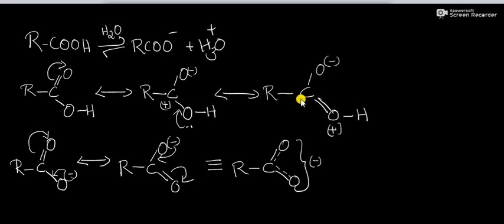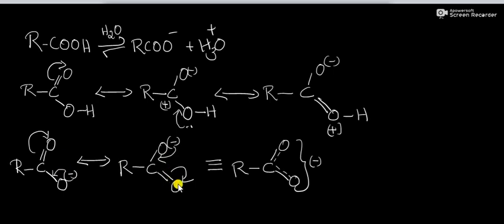What about its anion when hydrogen is released as H plus in aqueous media? That is our carboxylate anion. Carboxylate anion is also a resonance stabilized compound. Here this negative charge can shift to this bond and the double bond will shift to oxygen, converting into this structure.